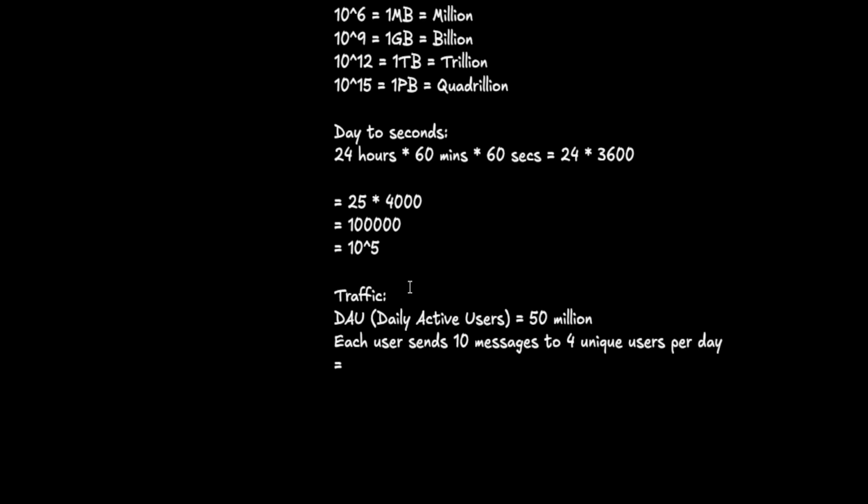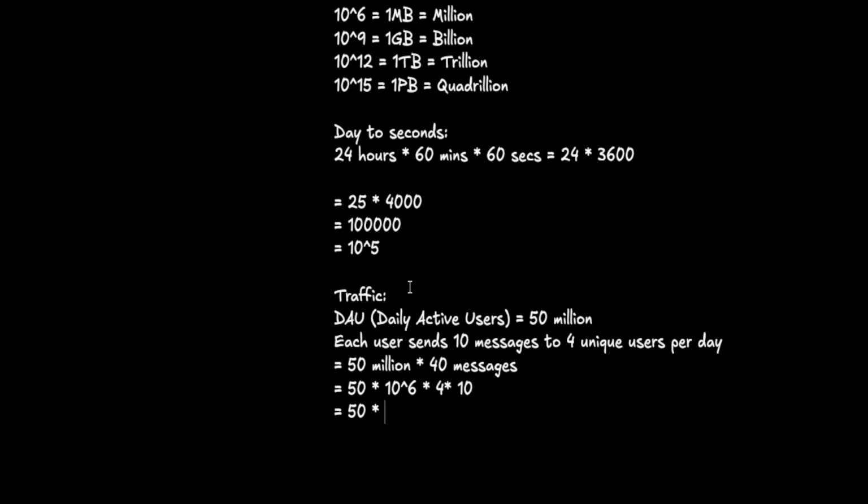So which is equivalent to 50 million into 40 messages, which is 50 into 10 power 6 into 4 into 10 messages, which is equivalent to